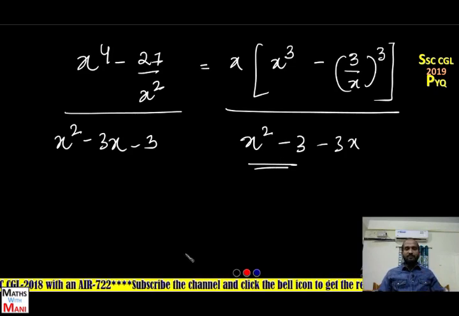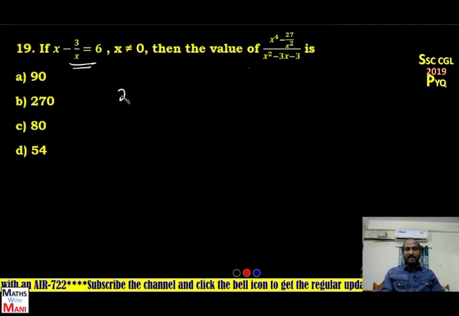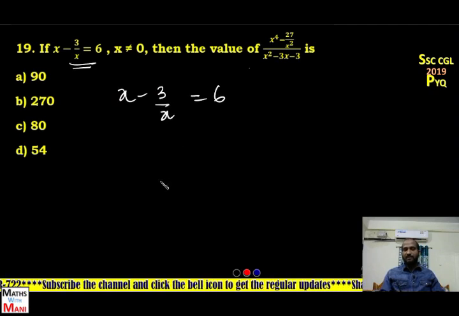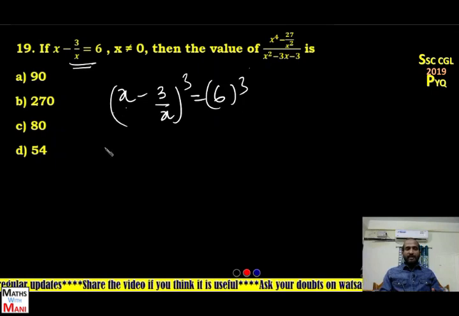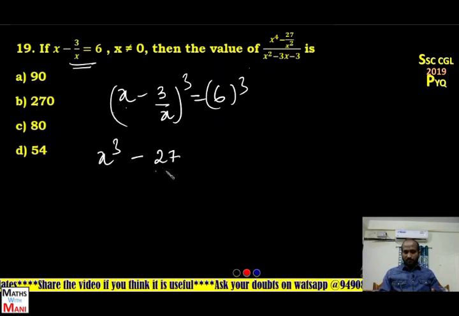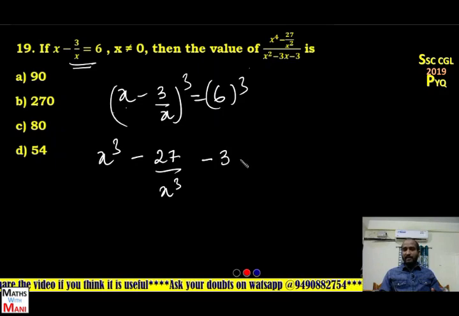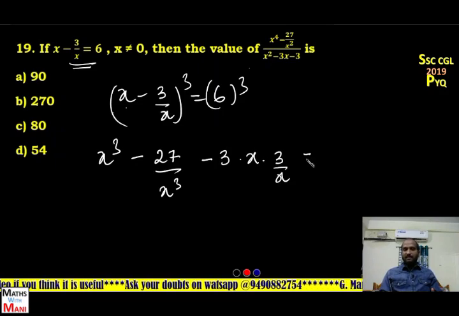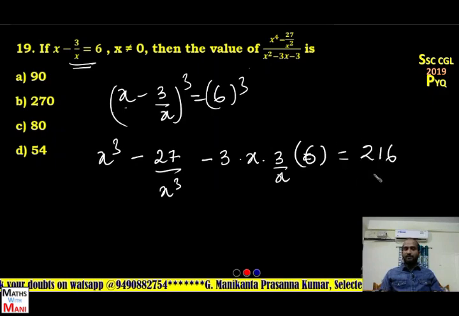Now observe, the given equation is x minus 3 by x is 6. I can easily find the cube of this term, x cube minus 27 by x cube. Yes or no? Because it is in the form a minus 1 by a is equal to something, and you have to find a cube minus 1 by a cube. So what you have to do? Cubing on both sides: a cube minus b cube minus 3ab into a minus b. Here a minus b is x minus 3 by x, which is 6, and 6 cube means 216.